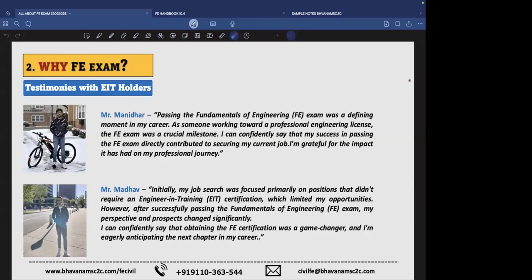The unfortunate thing is that at that point there was no platform such as Bhavanam C2C, which provides classes at a low rate with very good and organized content. But the fortunate thing is that a few very good friends guided me to crack my FE. One of them is a manager, and I'm again thanking him for helping me at that point of time. And after clearing my FE, I was confident enough.